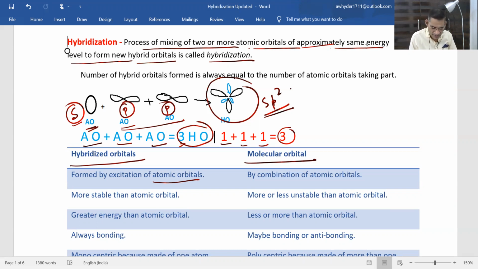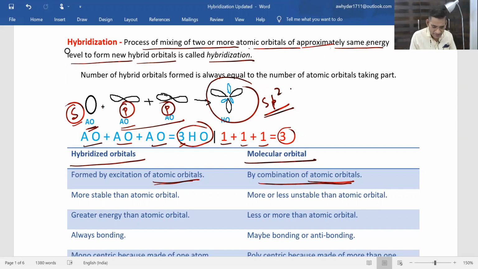So hybridized orbitals are formed by the excitation of atomic orbitals, while molecular orbitals are formed by the combination of atomic orbitals. In molecular orbitals, only atomic orbitals in the ground state combine together.